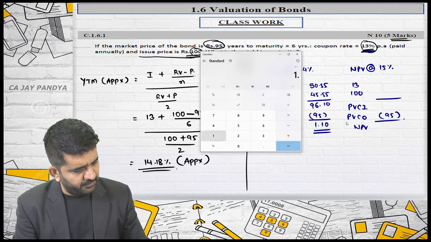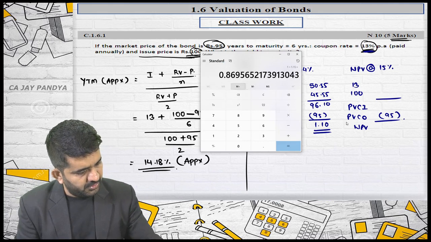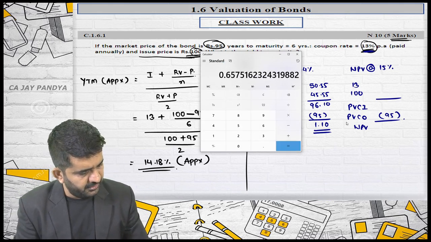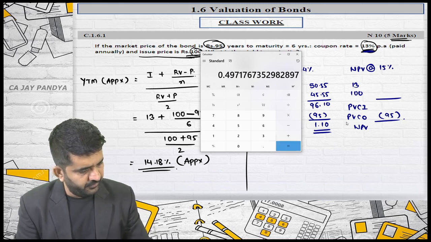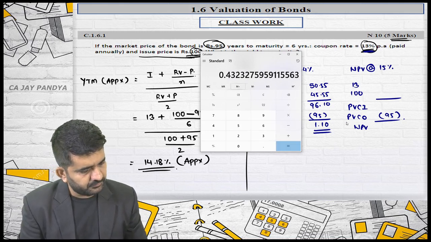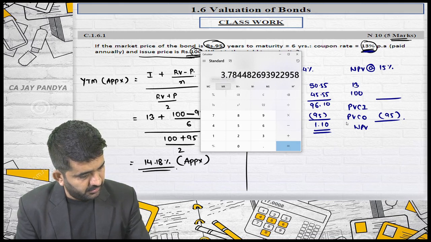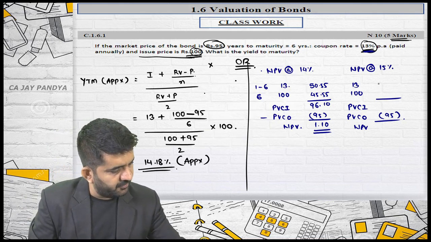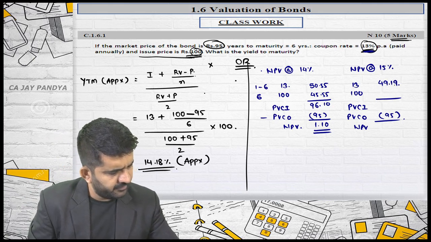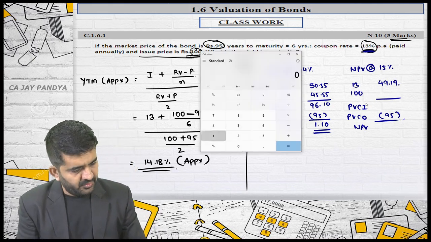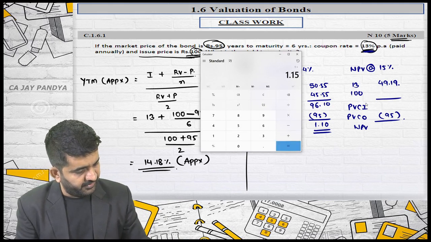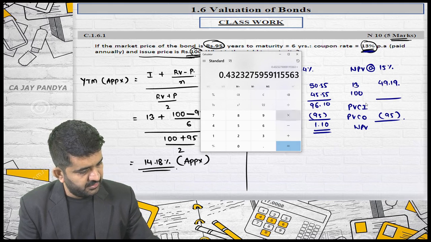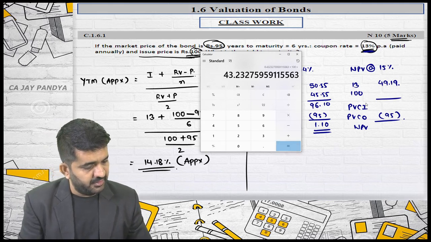1 divided by 1.15 to the power 1, 2, 3, 4, 5, 6 multiplied by 13 is 49.19, and this will be 1 divided by 1.15 to the power 6 multiplied by 100, which is 43.23.